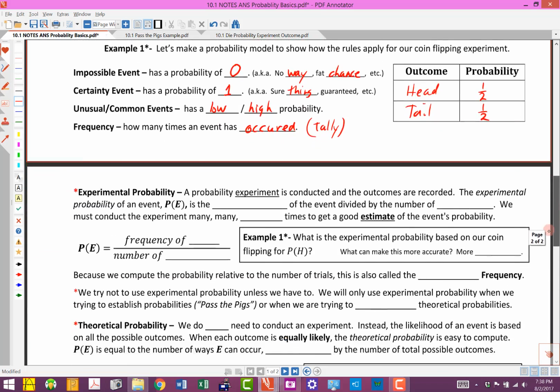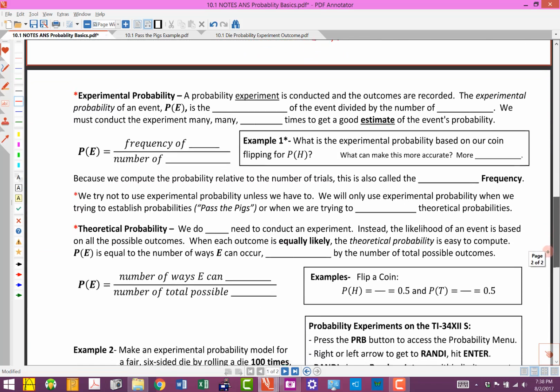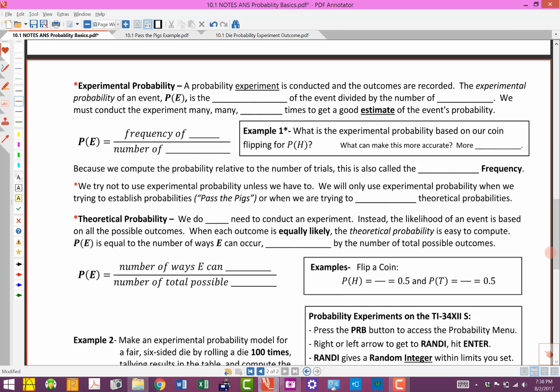Okay, let's flip the page over and let's talk about a little bit more vocabulary. Now, if you're worried about the homework for this section, most of the homework for this section is just kind of making sure that you're aware of the vocabulary. So don't worry about soaking all of this in at once. I'm going to give you an opportunity to make sure that you've got this figured out.